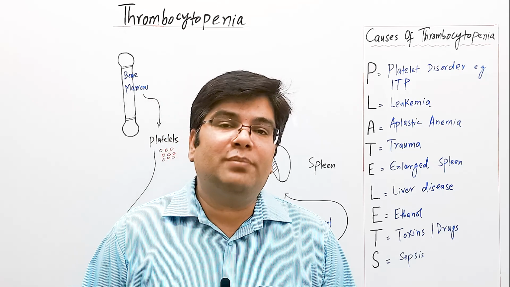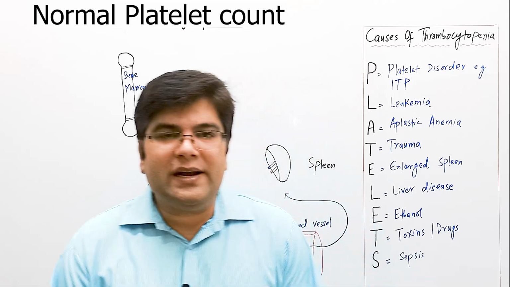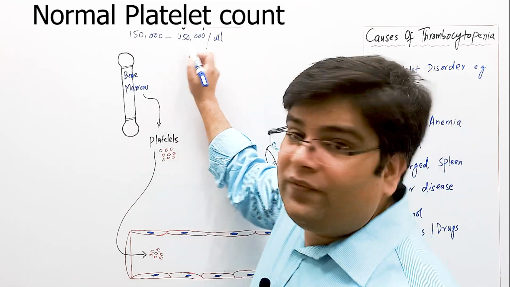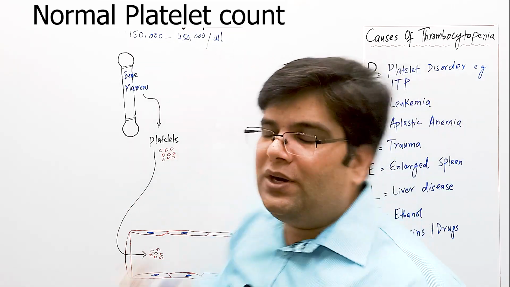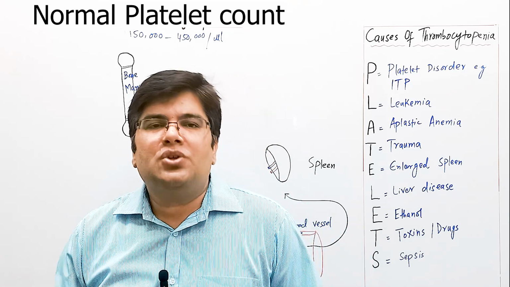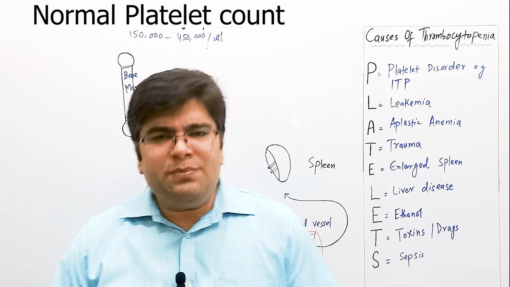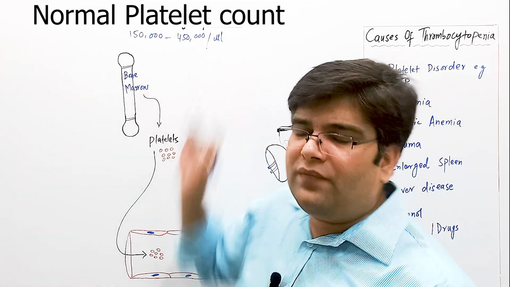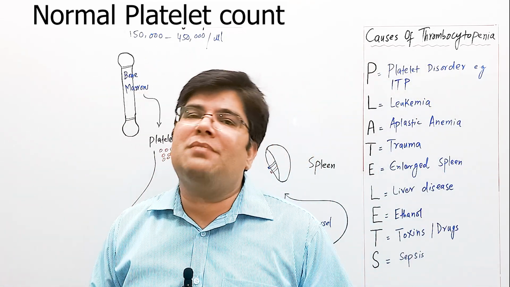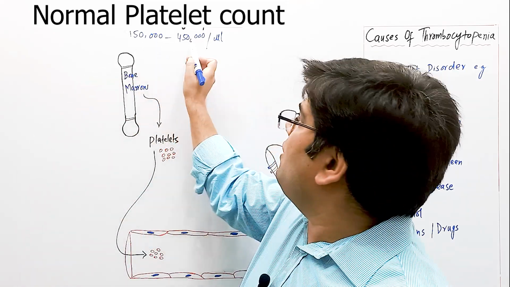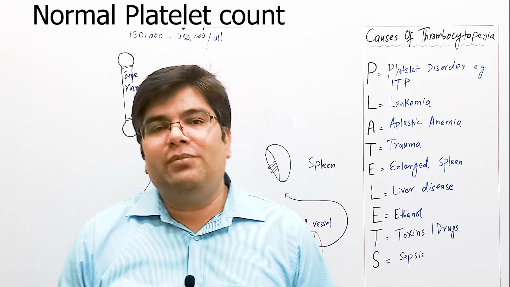What is the normal platelet count? The normal count of platelets is between 150,000 to 450,000 per microliter, which is also called per millimeter cube. So if someone asks you what is the normal level of platelets, please don't be confused. This is between 150,000 to 450,000 per millimeter cube or per microliter. In Pakistan, you can call it between 1.5 lakhs to 4.5 lakhs per millimeter cube.